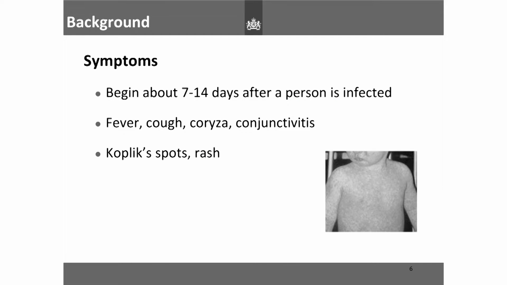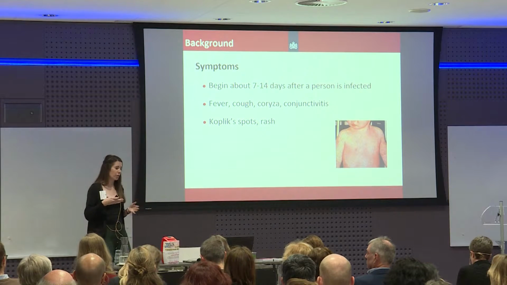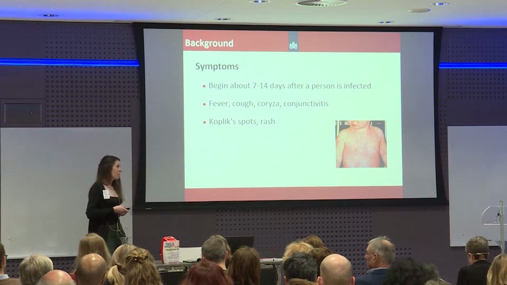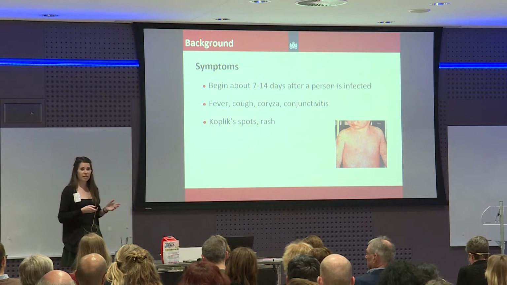The symptoms of measles begin 7 to 14 days after a person is infected, and typically can look like some type of flu-like symptoms with fever and cough. But in this time period, people actually are infectious before the rash appears, and that's one of the challenges in trying to combat measles, that they're infectious 4 days before and after rash onset. So this is again a challenge for measles because it's hard to know when someone is infectious.